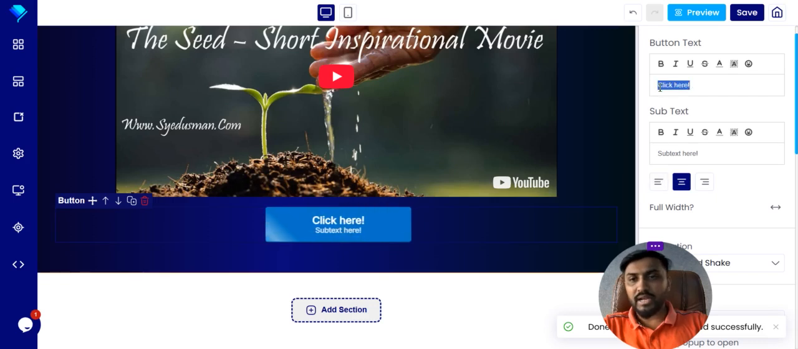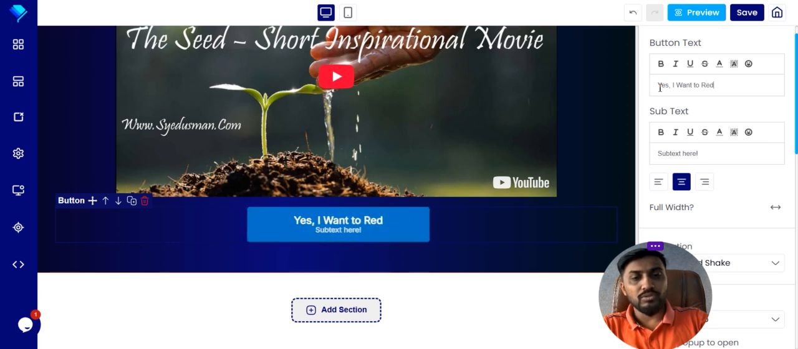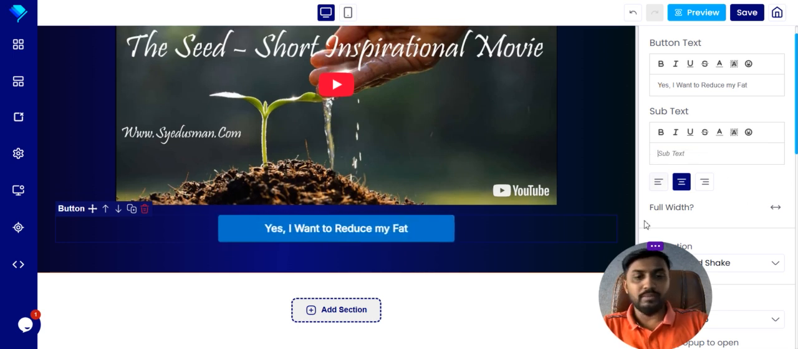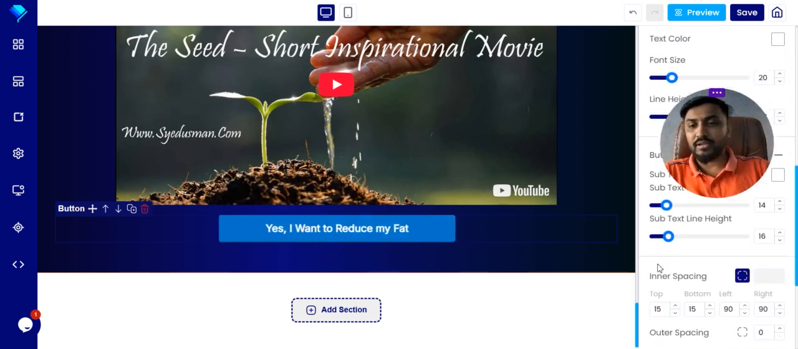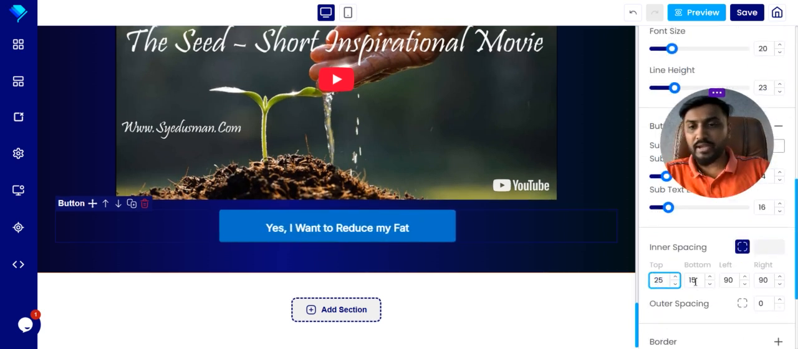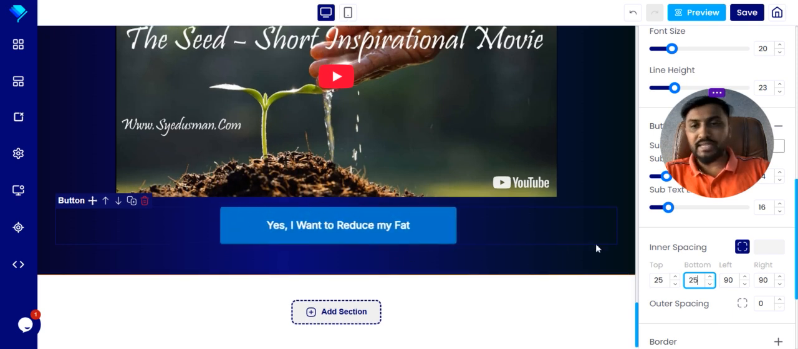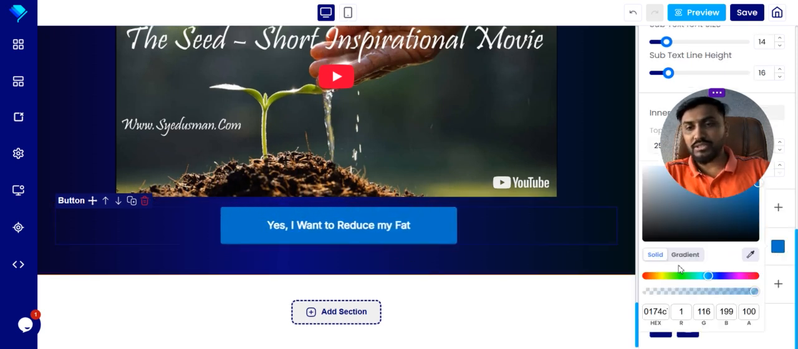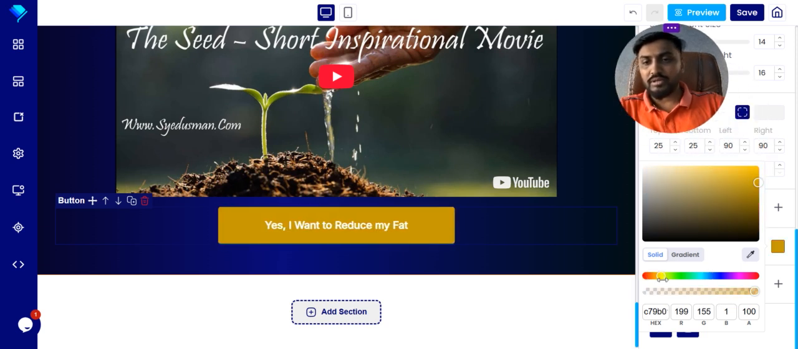Okay, on a button, if you want to write, "Yes, I want to reduce my fare." And I don't want these subheadlines, so we come here and set 25 and 25 for the button size, and also the button color. I don't want this, I want something nicer, like, yes, this is very nice.